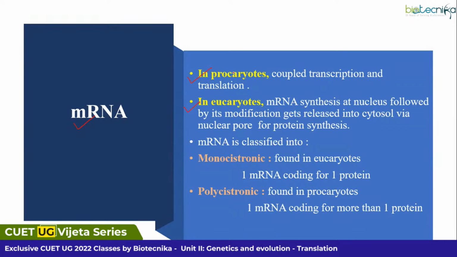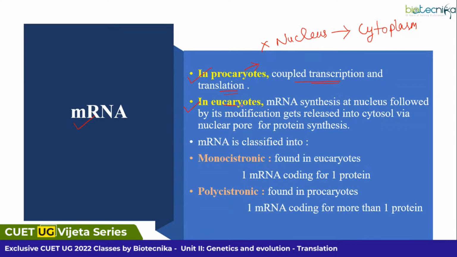Definitely, this is a unicellular and this is a multicellular. So definitely there is variation in the transcription translation. Yes. What is the difference? Because in prokaryotes, we don't have nucleus, right? So the hereditary material will be present where? Will be present in a specified region in the cytoplasm. That's the reason what happens. In that case, we are having coupled transcription and translation. Meaning what? Along with transcription itself, translation will be proceeded.